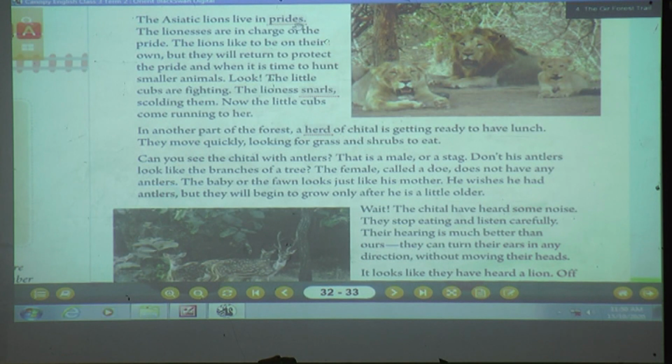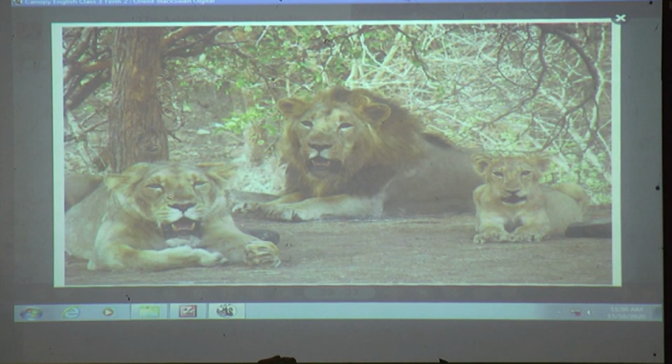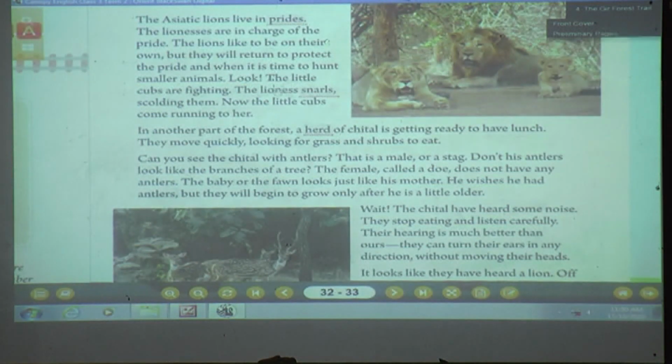Asiatic lions live in prides. The lionesses are in charge of the pride. Now students, what is a pride here? Prides means groups of lions. Now here, can you see the lions, students? Yes, the lions are sitting. This is the home of the Gir forest. Who lives here? We can find Asiatic lions. Pride means a group of lions. The lionesses are in charge of the pride. Lion, lioness, isn't it? Their young one is called a cub.